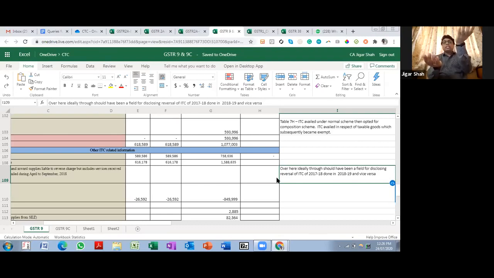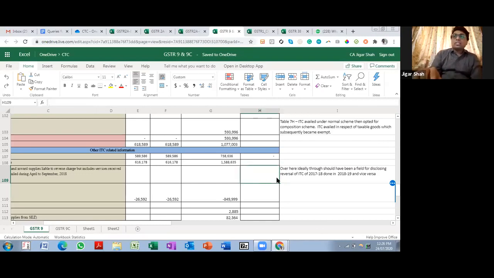So to that extent my 3B will be higher. I should have that field to reduce my 3B figure to that extent, but it is not there. I guess the form should get updated. We don't know if it will get updated or not, but there will be an issue over here to that extent.